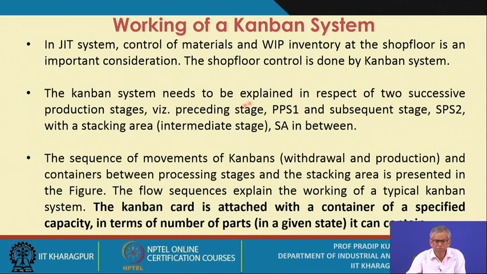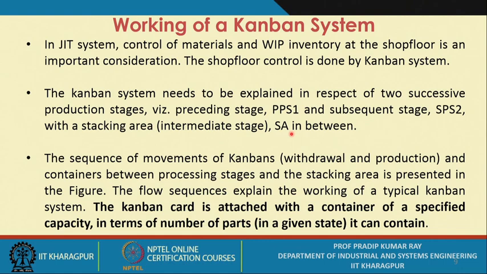The Kanban system needs to be explained with respect to two successive production stages. So we'll try to explain what a Kanban system is. There is the preceding production stage 1 and the subsequent production stage 2, with a stacking area, notation SA, in between.